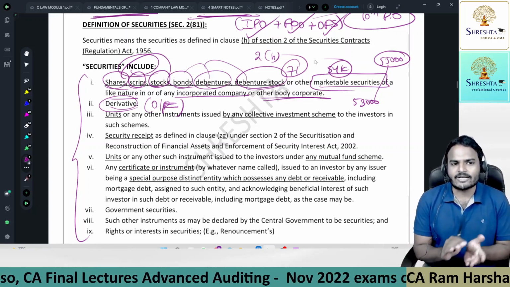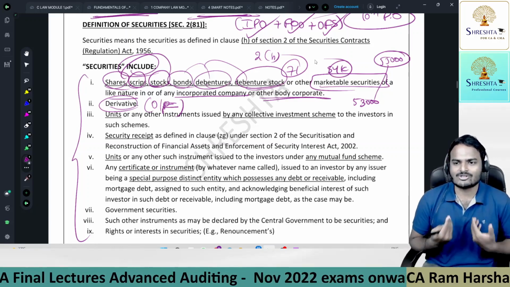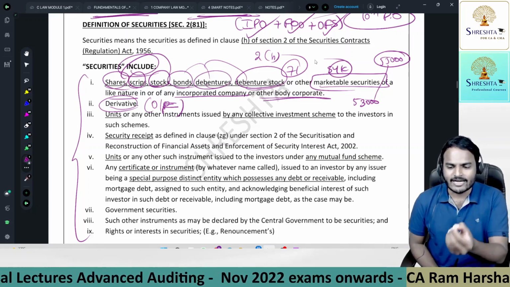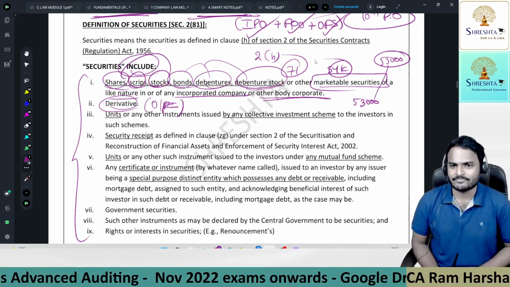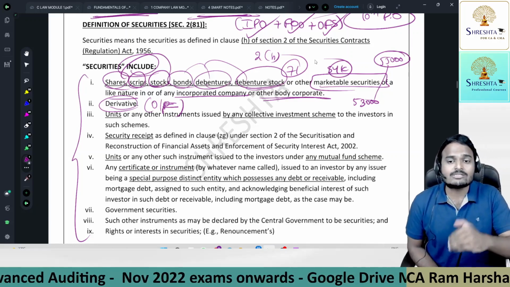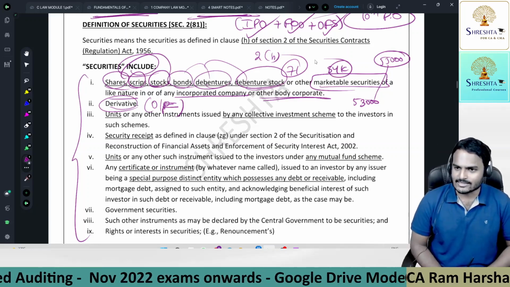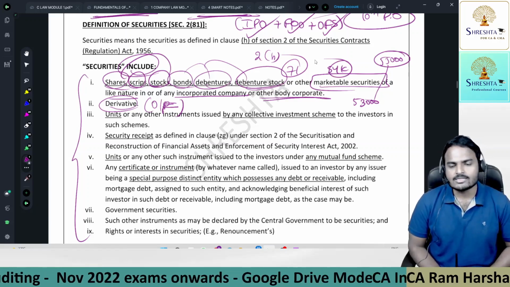Sir, what happens if it remains at 53,000 only, sir? It's lost to me. The premium which I paid for getting that unit, that security, it's lost to me. Understood? So derivatives are also covered under securities.